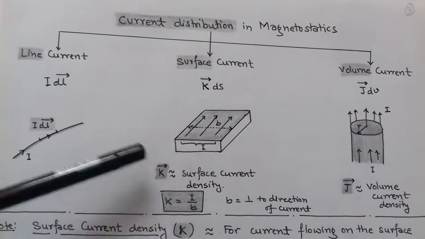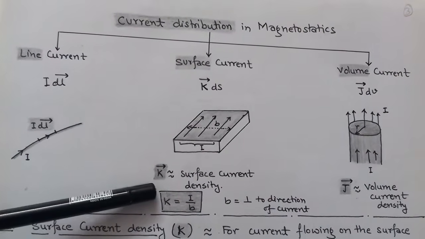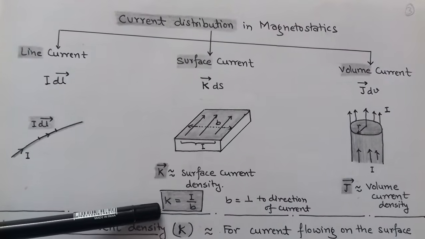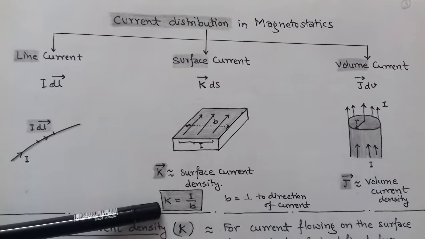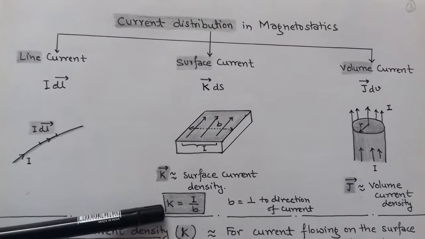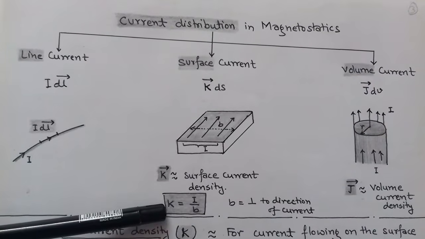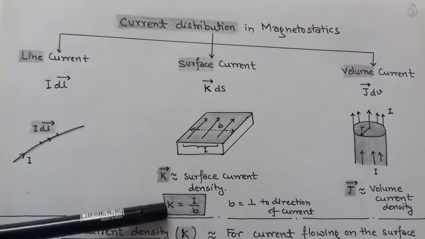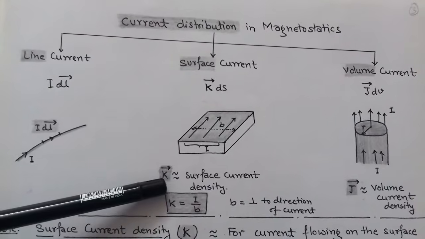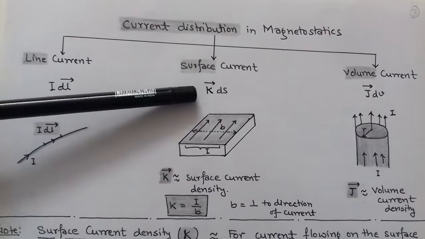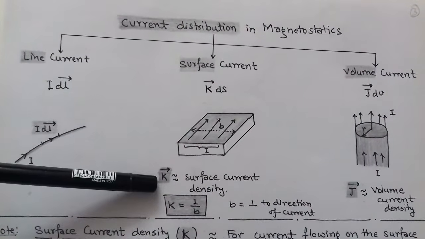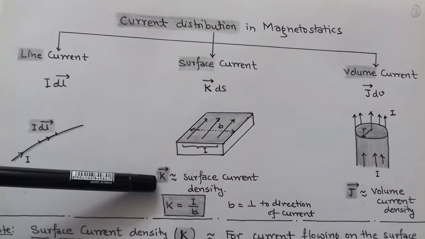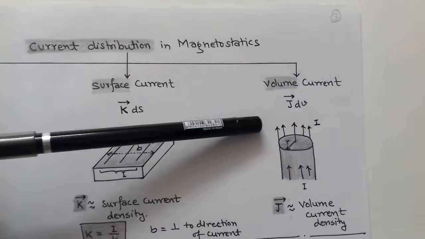So the surface current density K equals current upon the perpendicular distance to the direction of current flow. In case of surface current distribution, we use the element K vector into ds, where K is called surface current density.